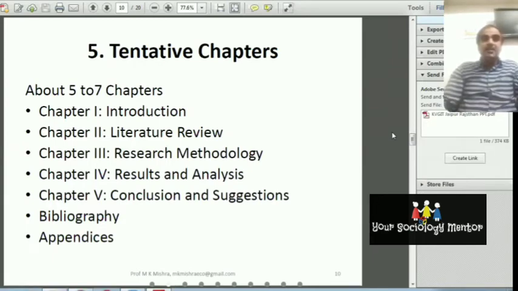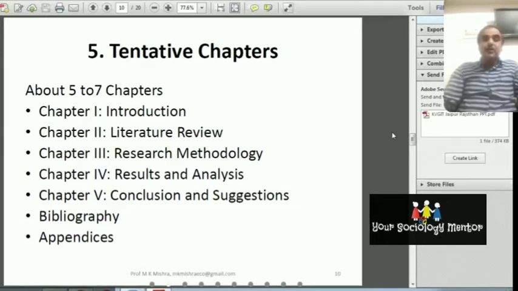After the hypothesis of the study, the next part is the tentative chapters. In this you will discuss in your research thesis how many chapters there will be. I have already told that a research proposal is a proposal and not the thesis. Okay, you will tell that I am writing the tentative chapters. Tentative chapters are concerning the chapters of the thesis. You can also increase or decrease the chapters in future after the research proposal. After the approval of the research proposal, you can increase or decrease the chapters according to the guidance of your supervisor,